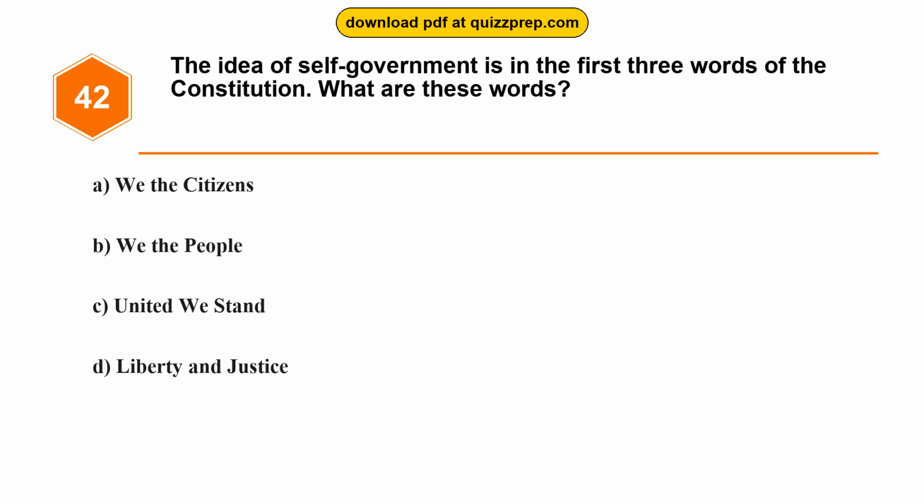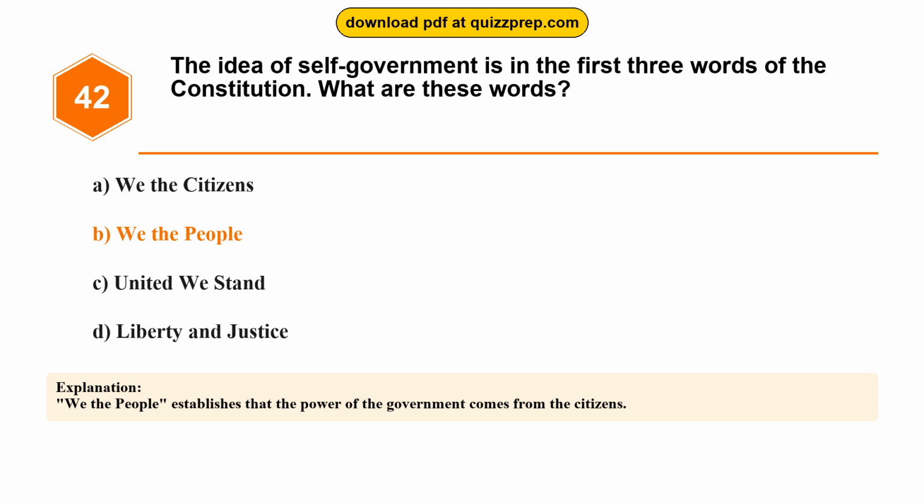Question 42. The idea of self-government is in the first three words of the Constitution. What are these words? Option A, we the citizens. Option B, we the people. Option C, united we stand. Option D, liberty and justice. The correct answer is option B, we the people. We the people establishes that the power of the government comes from the citizens.